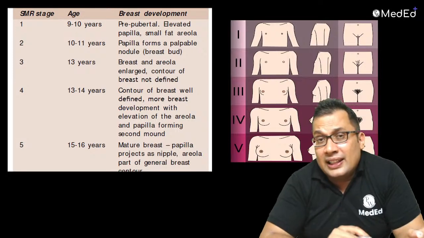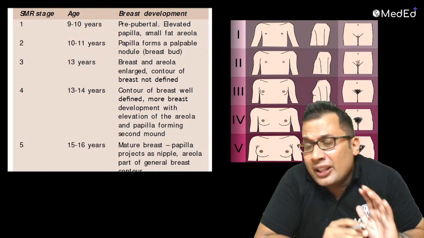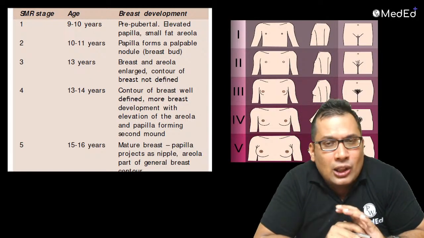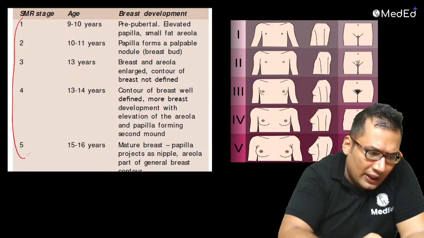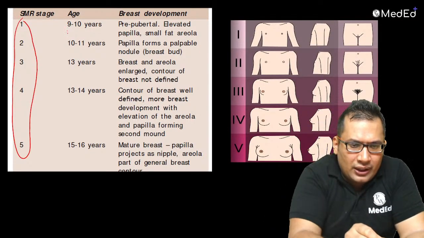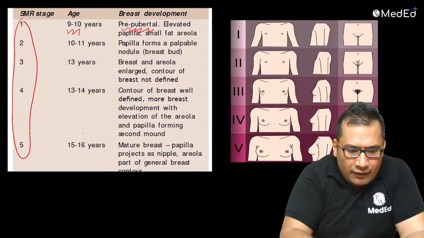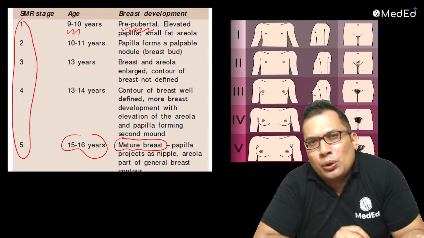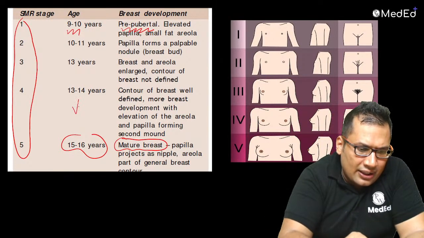And again, there is a grading and a staging of breast development also. What is that known as? Thelarche. How many stages are there? 5 stages. Again, there are 5 stages you can see here. 1, 2, 3, 4 and 5. So 9 to 10 years, pre-pubertal stage. And 15 to 16 year, there will be formation of mature mammary gland. Okay. So this is the Tanner staging.